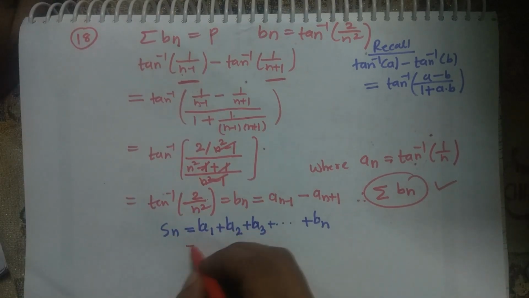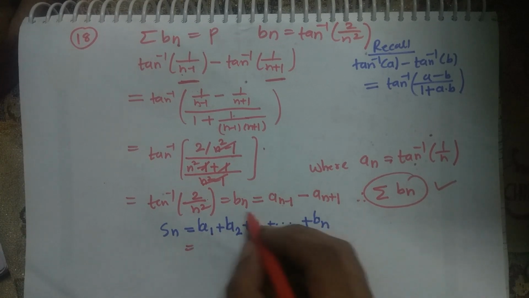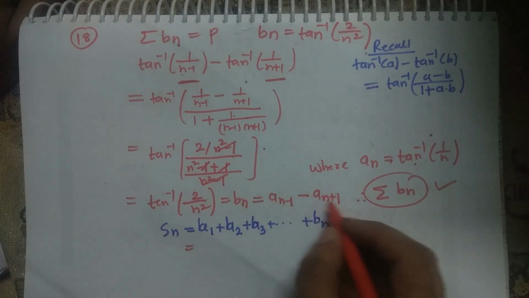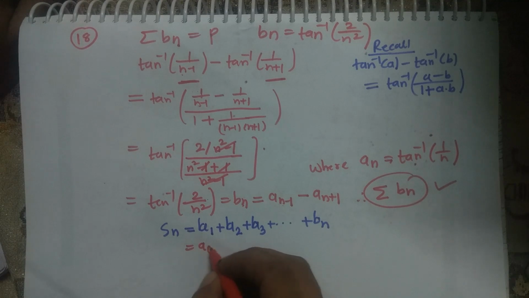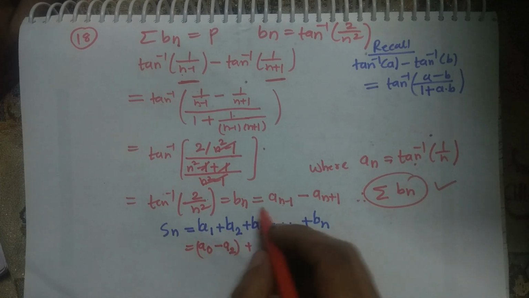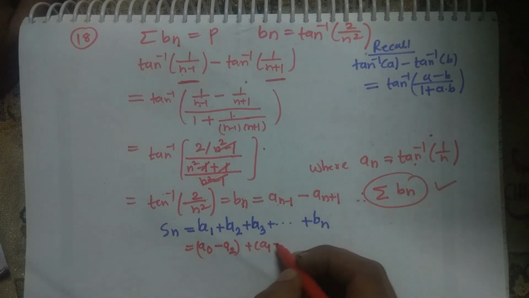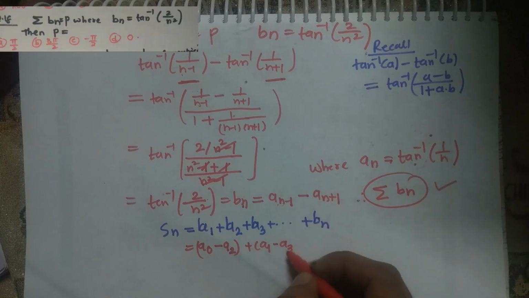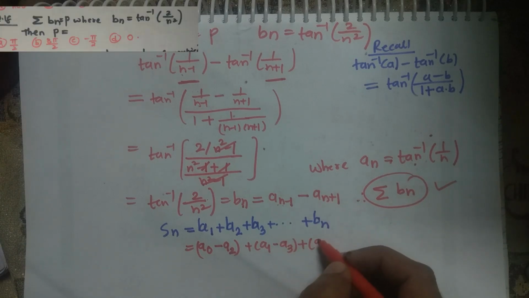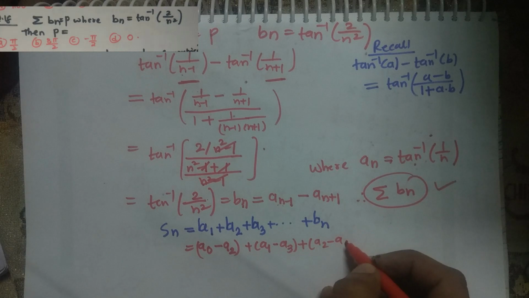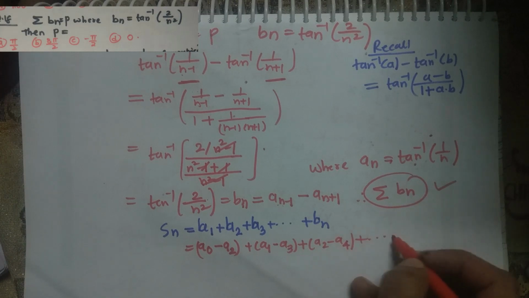B1 will be a0 minus a2. What will be my B2? Second term will be, if I substitute n equals 2, 2 minus 1, 1, a1 minus a3. What will be the third term? a2 minus a4. Okay, and this will keep going.